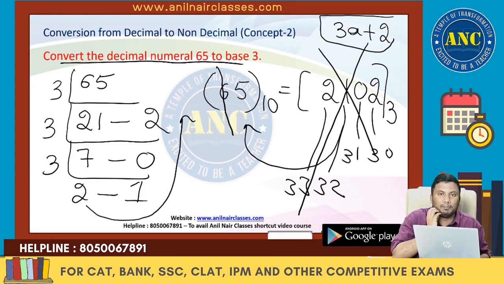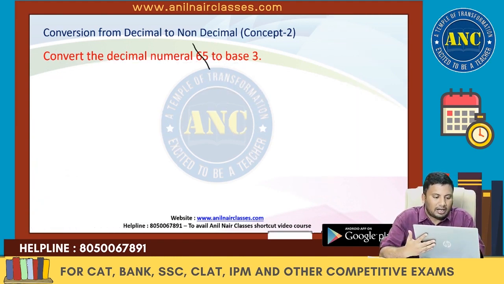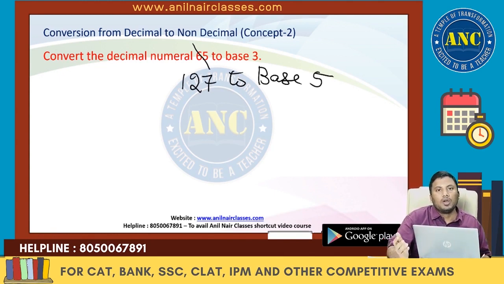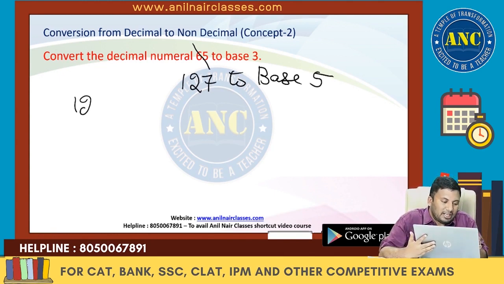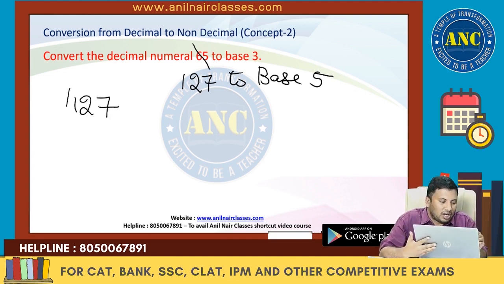One more example which we will solve. Convert the decimal number 127 into base system 5. Non-Anil Nair students will solve like this.